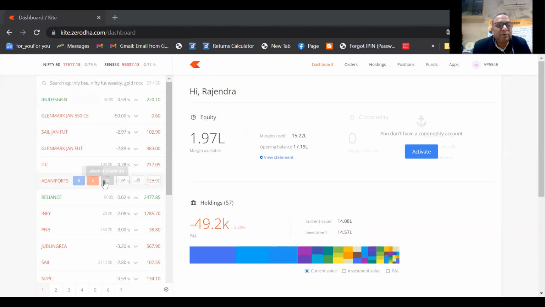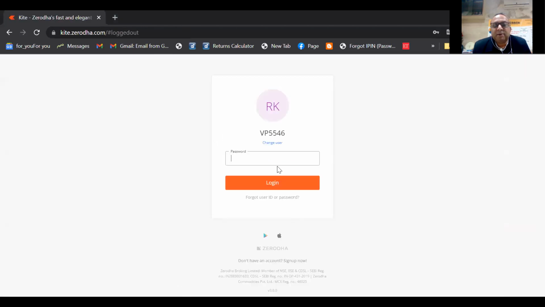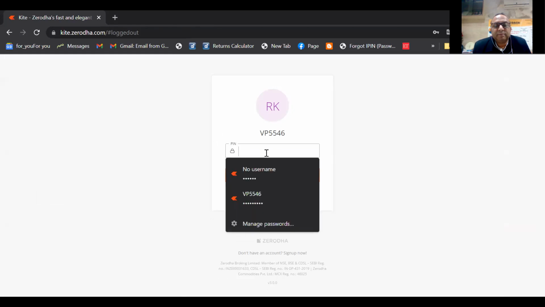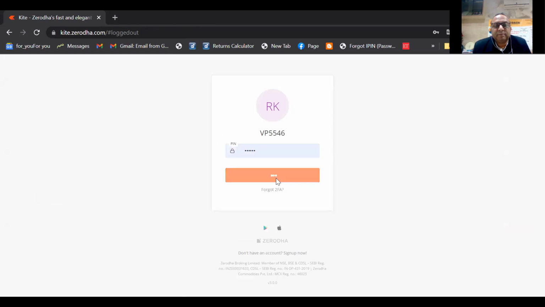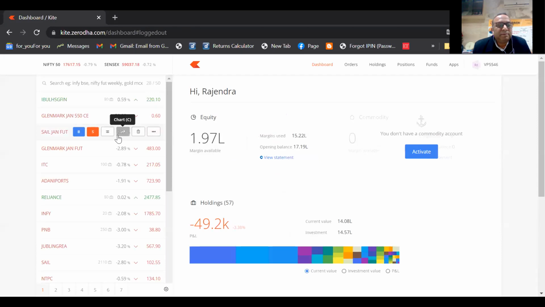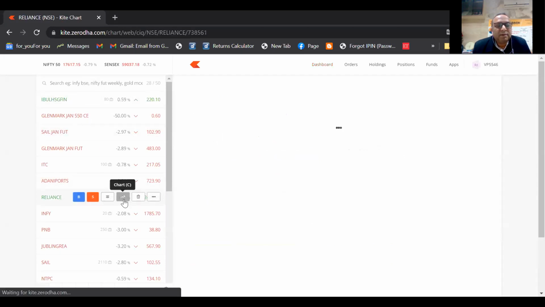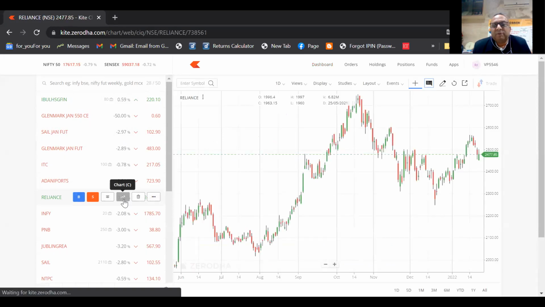And we are going to take, say, the most popular chart, the Reliance chart, right? And the chart is there. Reliance chart is there. Yeah, this is the chart. And what is going on in the chart? Just see.